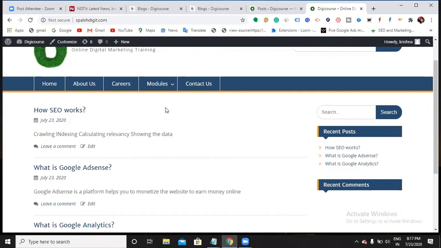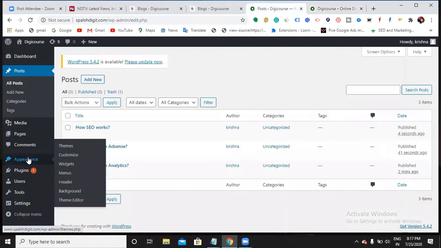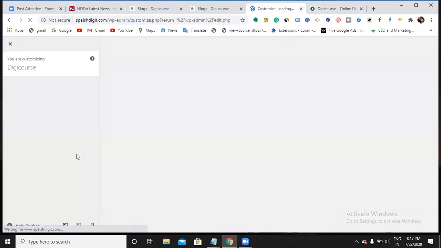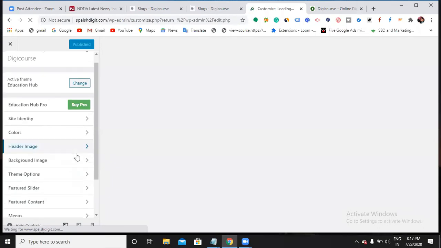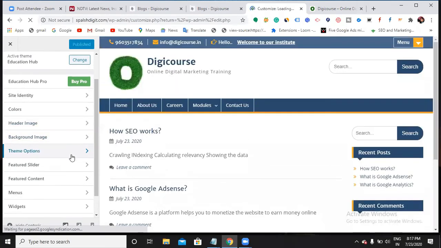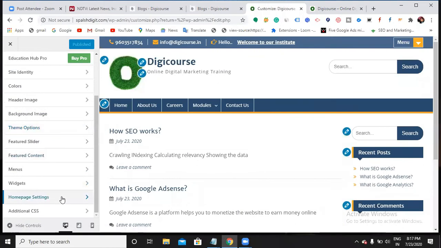How can I make a website static or dynamic? That happens only with the help of one option. Let us get into that option. Go to Customize. This option is the same for each and every theme that you install. There you'll find an option called Homepage Settings.